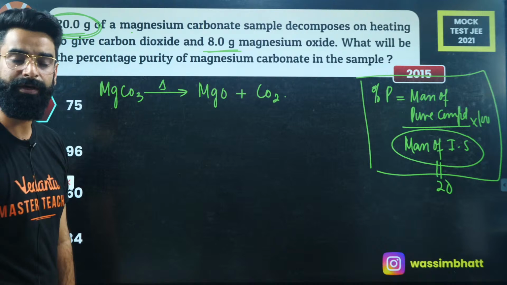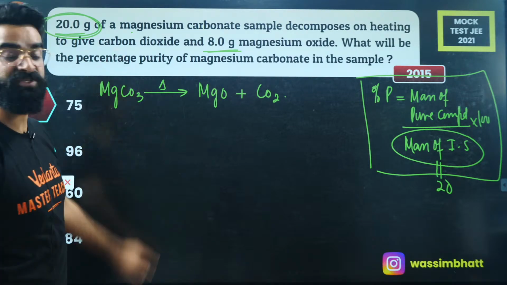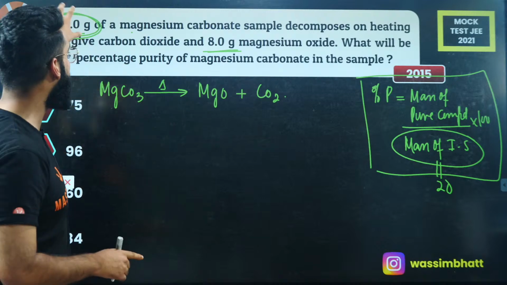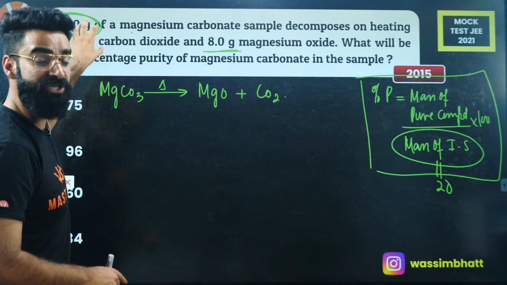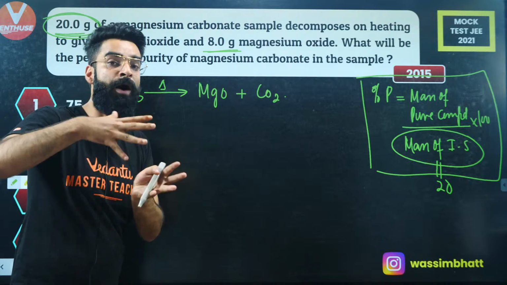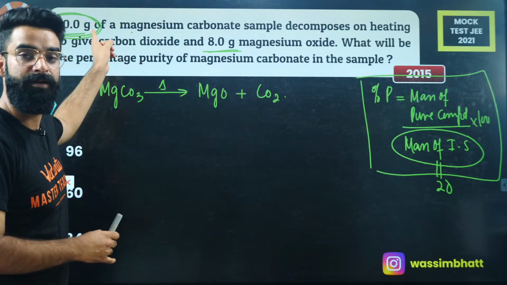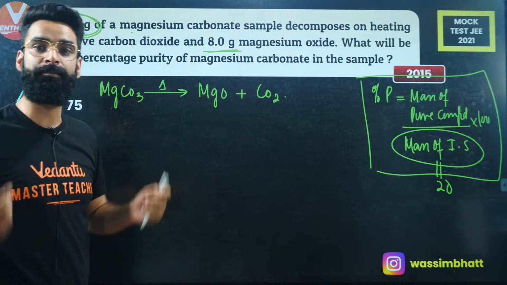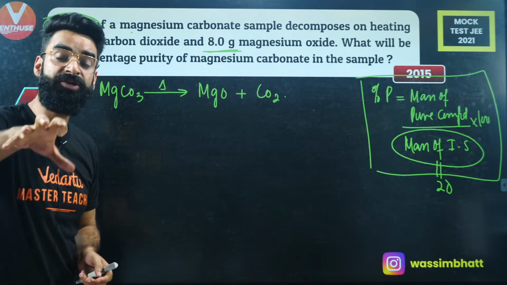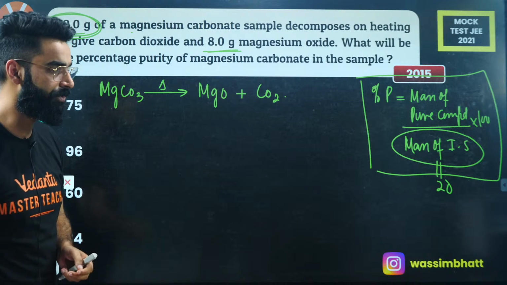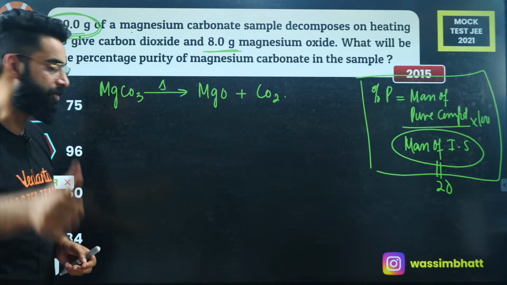Now what I'll be doing? Since this 20 grams is the mass of impure sample, now I'll see how much amount of this impure sample has participated in the reaction. And the amount of the impure sample which participates in the reaction is going to be the mass of pure magnesium carbonate, right? Because in the reaction, only pure substance participates. You know it, right, people? So how will I be solving it?